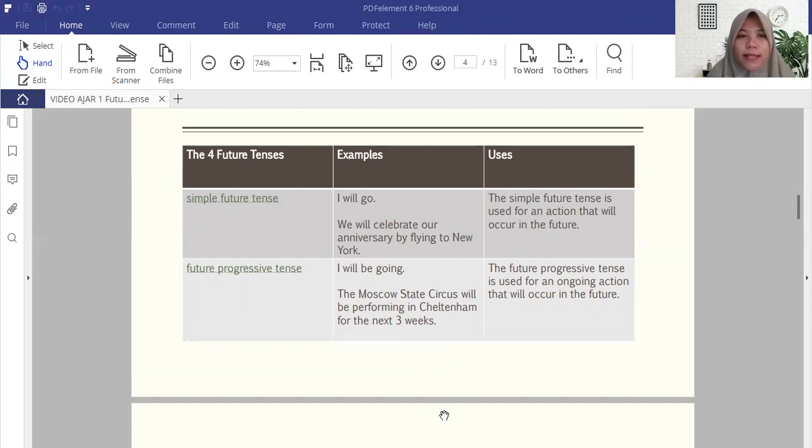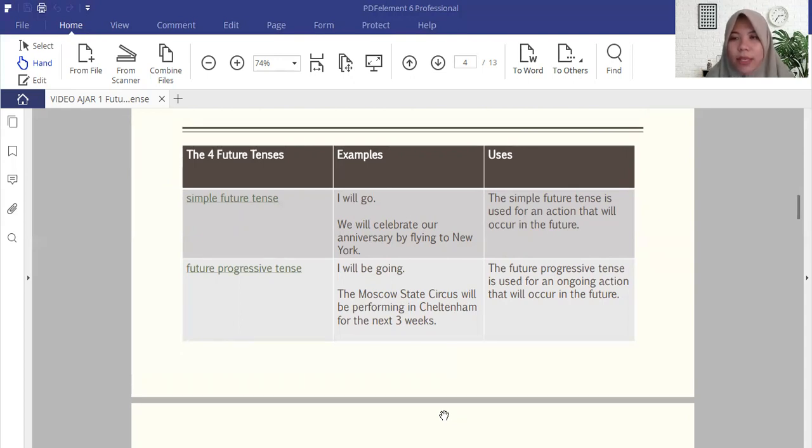So the second one is future progressive tense. So this is the combination between future and also progressive. The examples are: I will be going. The Moscow State Circus will be performing in Cheltenham for the next 3 weeks. If you see the structure of these two sentences, you will see after will we find be, yeah?